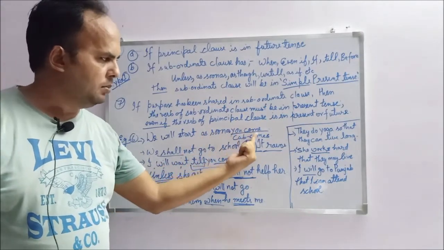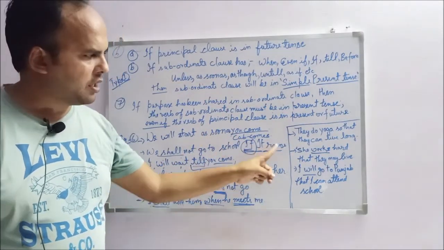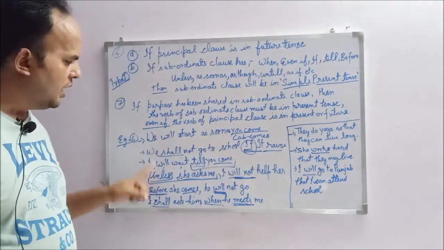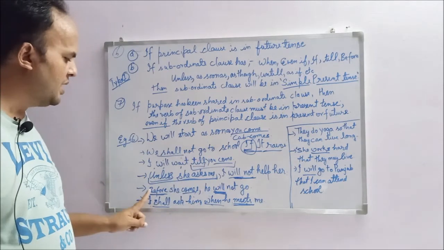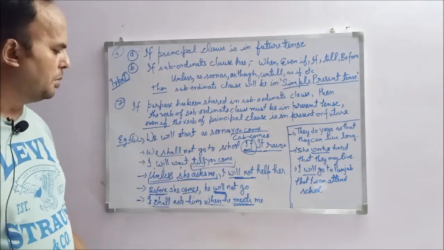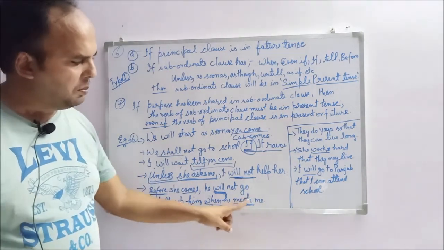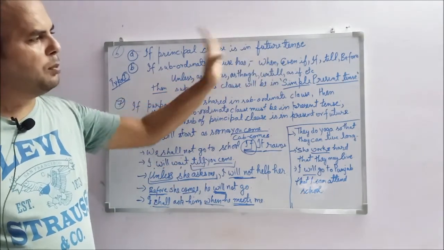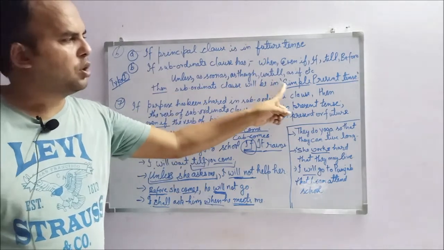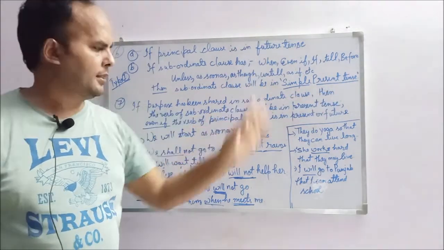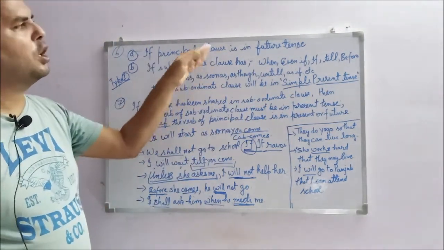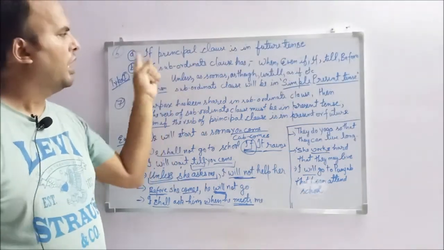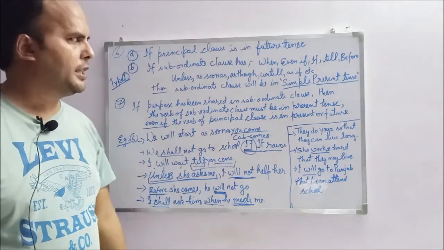As soon as you come, simple present tense. If it rains, simple present tense. Till you come, simple present tense. Unless she asks me, simple present tense. Before she comes, simple present tense. When he meets me. It means if we are using these words in the subordinate clause, after that we are going to use simple present tense. Before it, the principal clause is in future tense.